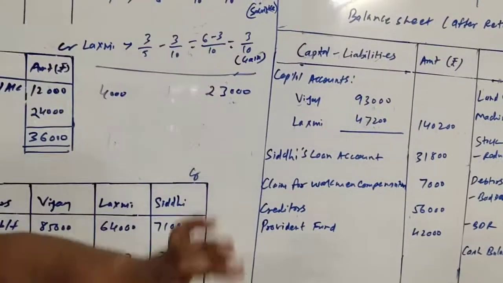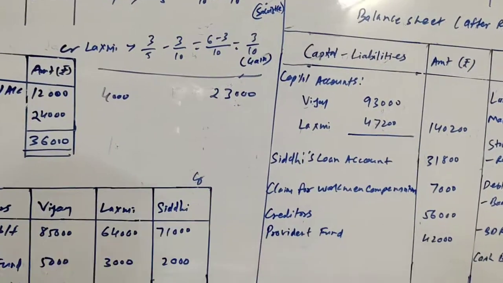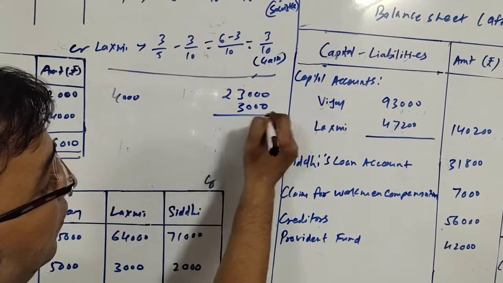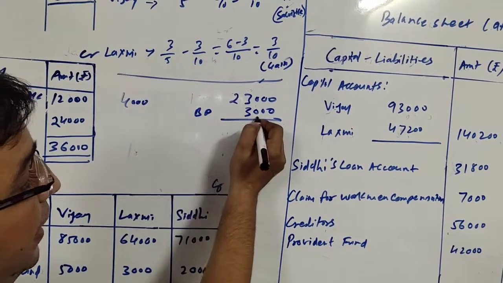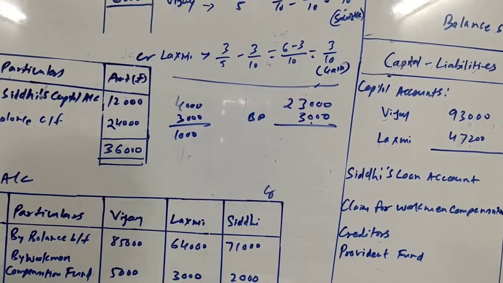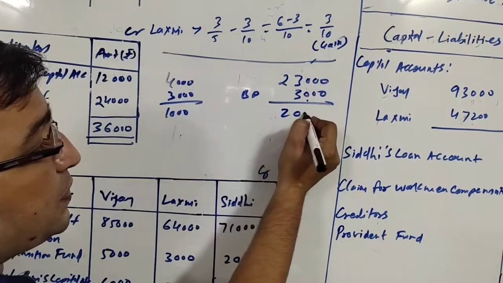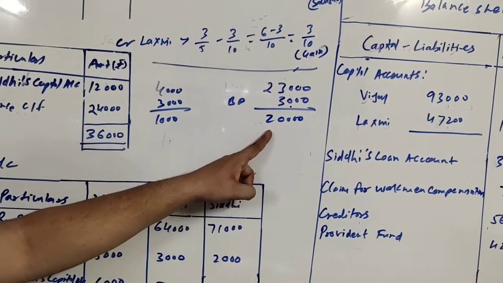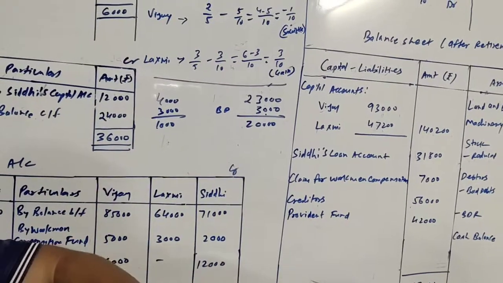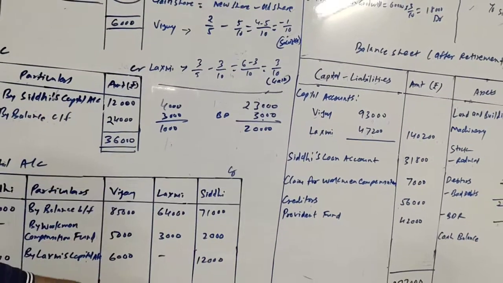Adjustment says that 3,000 bad debts are to be written off. So we will write off 3,000 from debtors as bad debts, and these 3,000 will be written off against BDR. Now the position is we have debtors of rupees 20,000 and BDR rupees 1,000. Further adjustment says that 5% BDR is to be kept.